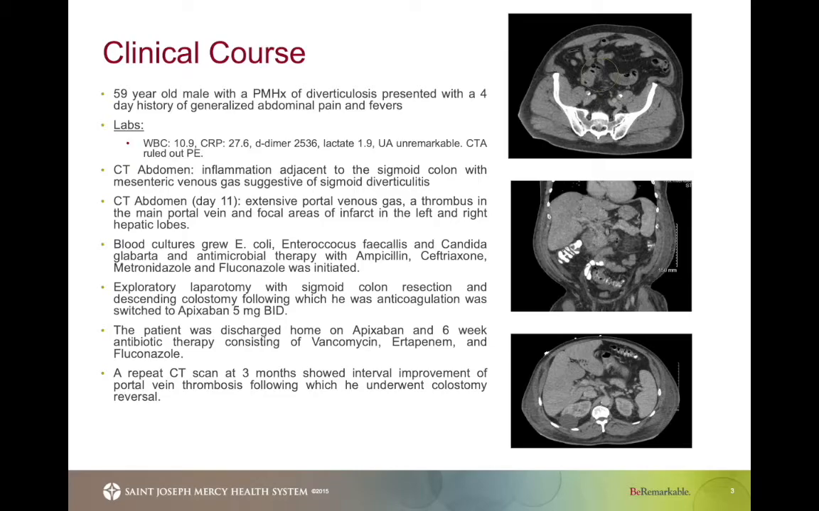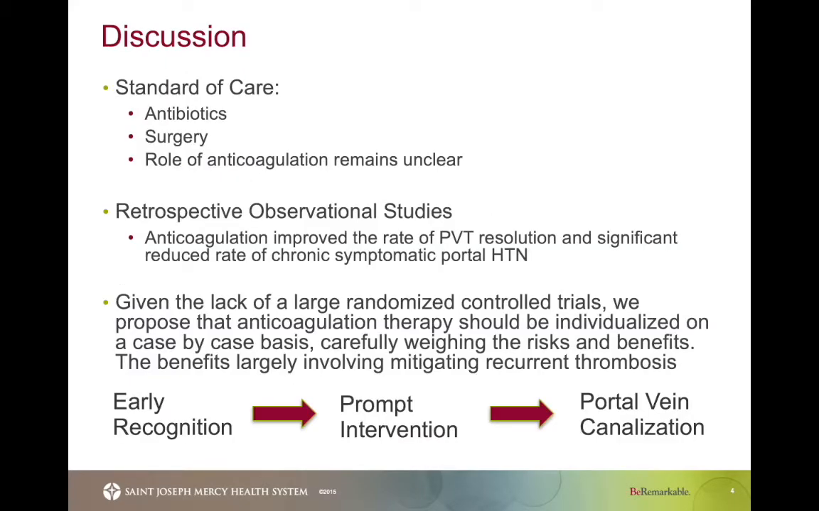And so symptoms of Pylephlebitis can be largely nonspecific, making the diagnosis largely elusive. This can lead to delayed recognition as well as a more complicated clinical course as described in this case. And so it's really important to have a high degree of suspicion when making the diagnosis. In regards to the standard of care, it currently includes targeting the underlying infection through surgery as well as antibiotics. The role of anticoagulation, however, remains unclear in the absence of larger randomized controlled trials. As described in our case, anticoagulation can prove to be beneficial in achieving resolution of the portal vein thrombosis.